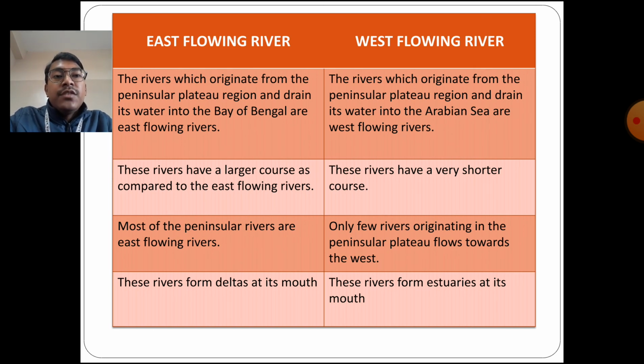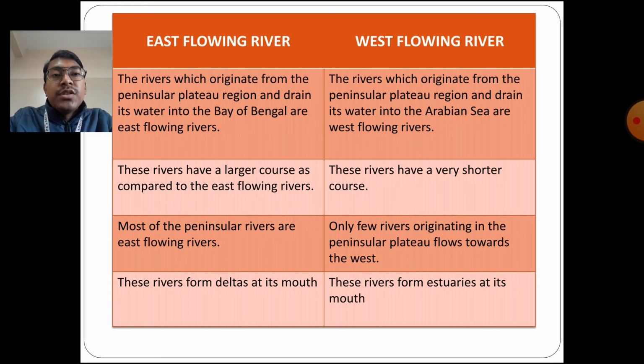The east flowing rivers form deltas at their mouth, like the Godavari, Krishna, Kaveri. Before joining the ocean, the sediments get deposited over there, and the deltas are formed. Whereas the west flowing rivers form estuaries at their mouths. The main difference between deltas and estuaries is that deltas are larger in size and estuaries are smaller in size. So these are the four major differences between the east flowing and the west flowing peninsular rivers.